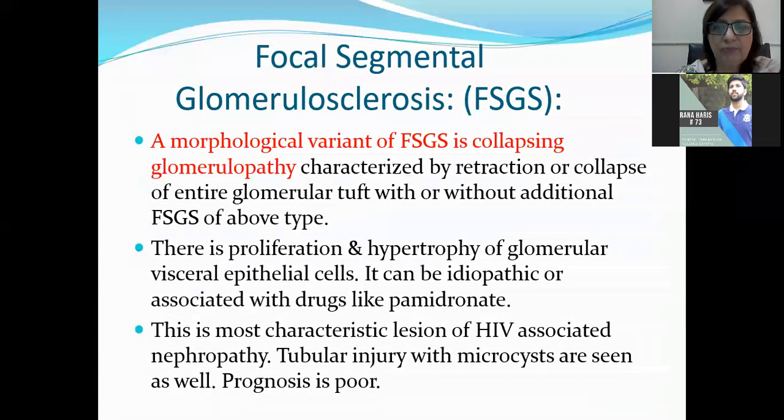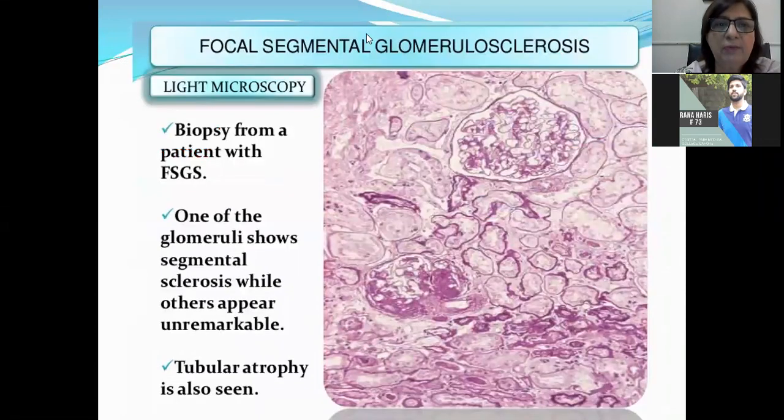So I'll show you. This is the light microscopic appearance in focal segmental glomerulosclerosis. You can see a normal glomerulus. Here you can see glomerulosclerosis. Some of the segments show hyalinosis and sclerosis, while the rest of the capillary loops are normal. So one segment is normal and the other is involved.